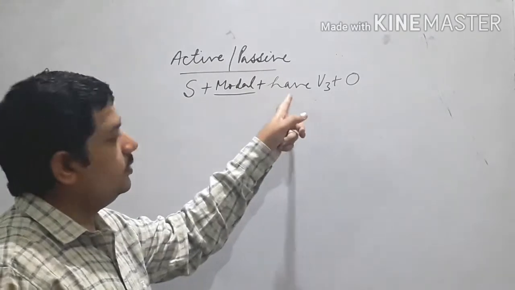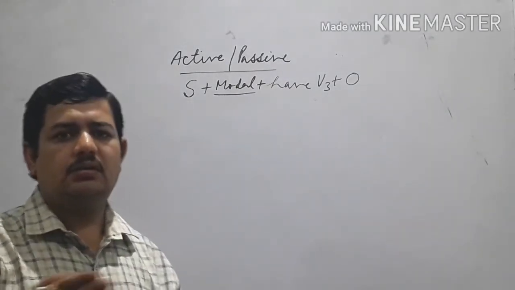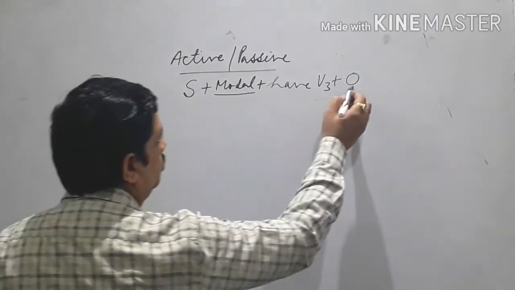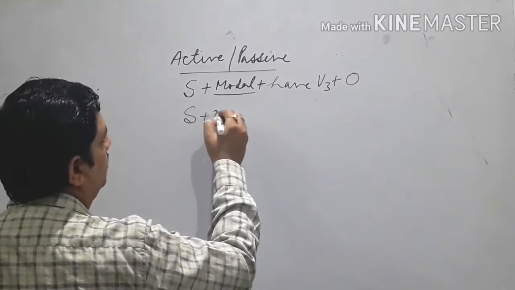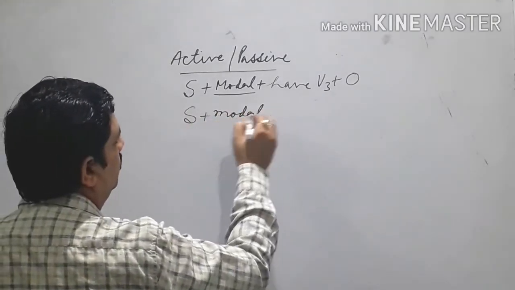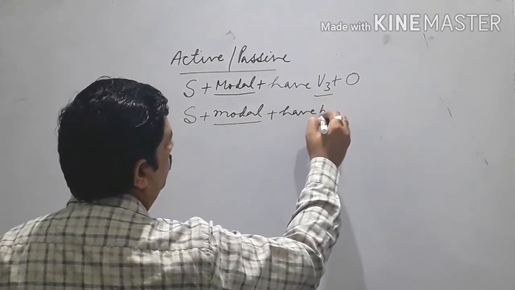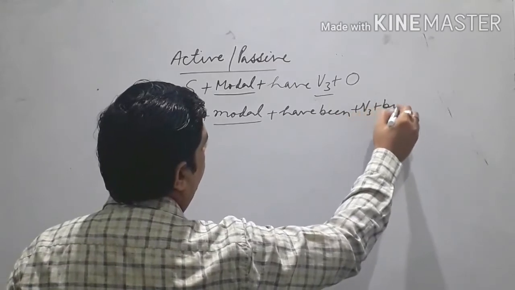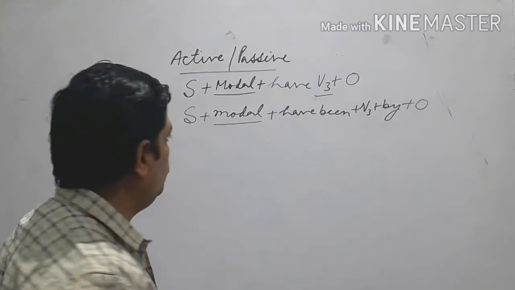We'll take one example, then it will be quite easy for you. When this structure is there, what you do? Object, change it into subject, then use modal accordingly. Then between have and third form, you use be. Third form, then by. This structure we have to use.